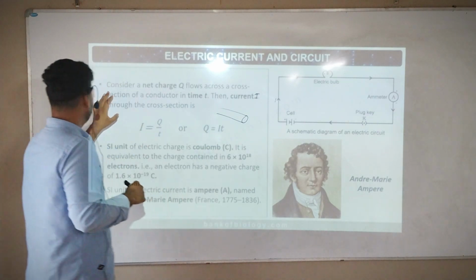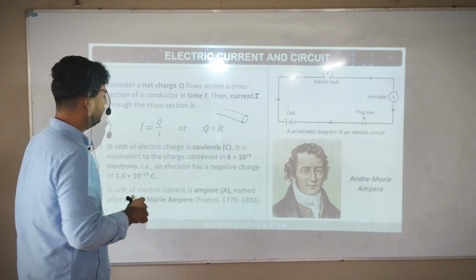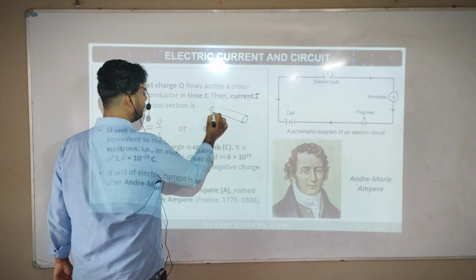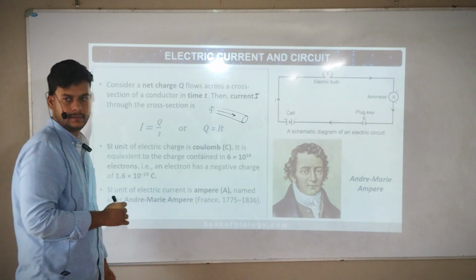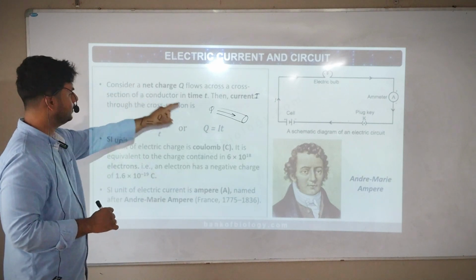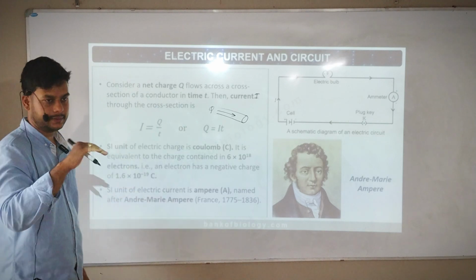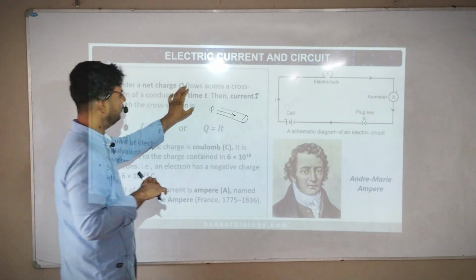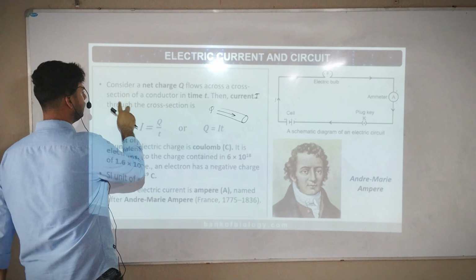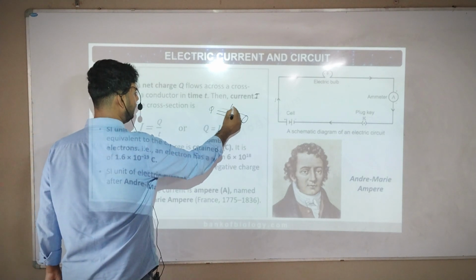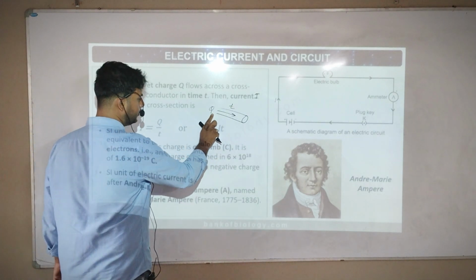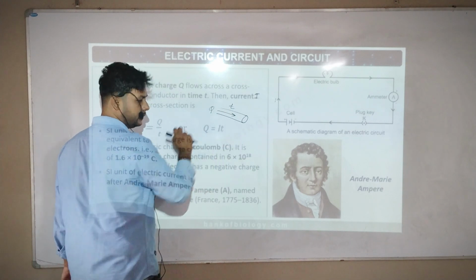Okay. Consider a net charge Q. This is a charge flowing through this wire. Q means charge, that is, current passes. Charge Q flows across the cross section area of this conductor through time t. From here it should pass till here, so it requires time.